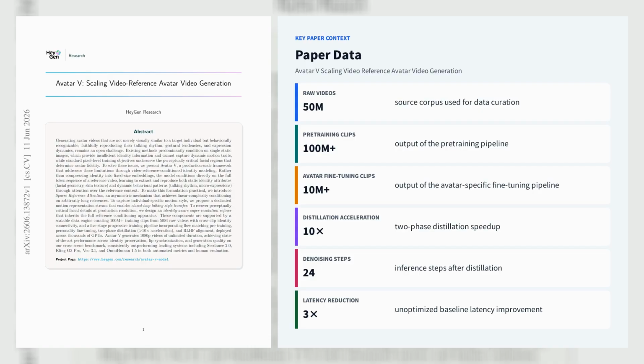The system is trained on a data engine that mines 50M raw videos into 100M plus pre-training clips and 10M plus avatar fine-tuning clips, then optimized through a 5-stage pipeline: text to video pre-training, audio to video pre-training, personality supervised fine-tuning, two-phase distillation for over 10 times acceleration, and RLHF alignment. At inference, Avatar V runs in 24 denoising steps, supports chunk-based generation for unlimited duration, and uses custom compiler, NVSHMEM, and infrastructure optimizations that cut latency by 3 times over the unoptimized baseline and by 33% over Torch compile inductor.